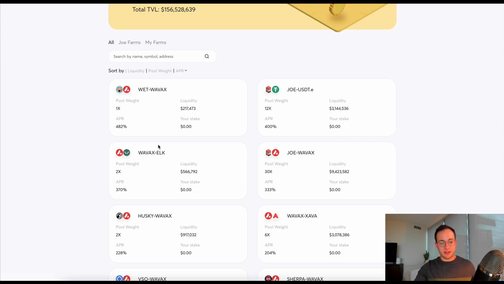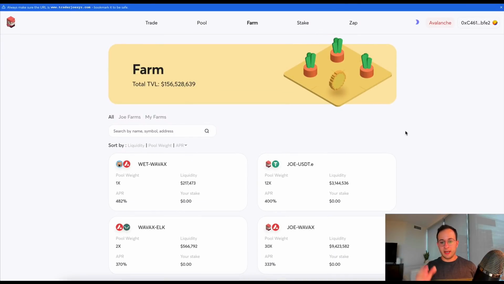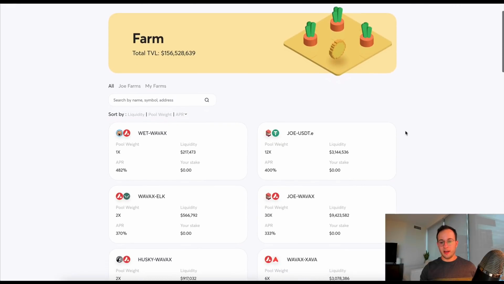And you can see there's a ton of those. There's Elk, there's Husky, and again, all of these tokens that you're pairing your Avalanche with are probably going to go to zero. So for me, those are just a no-go right off the bat. But there are some pairs like Joe USDT that you could consider. Joe is the governance token of the Trader Joe platform, which is what we're on right now. And so it's possible that token becomes something, but for me, it's probably not worth the risk to get a 400% APR. Another thing that's important to note is that 400% APR is obviously going to go down as Joe becomes more established and more people deposit liquidity here.